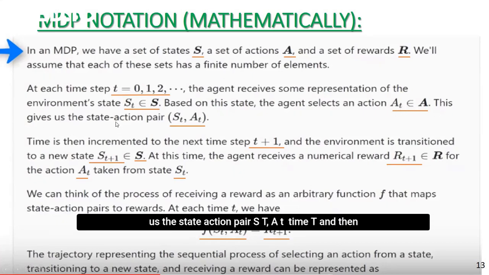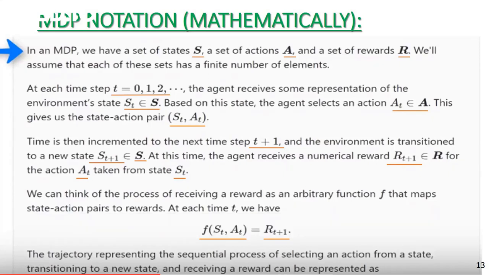This gives us the state-action pair (S_t, A_t) at time t. Then time is incremented to the next step, t plus 1, and the environment transitions into a new state represented by S sub t plus 1. At this time, the agent receives a numerical reward, R sub t plus 1, for taking the action A_t from the state S_t.